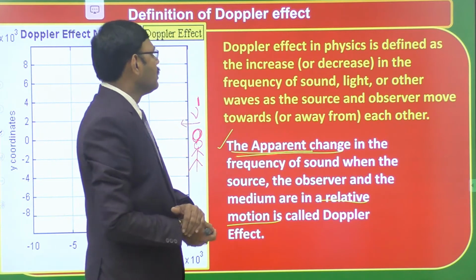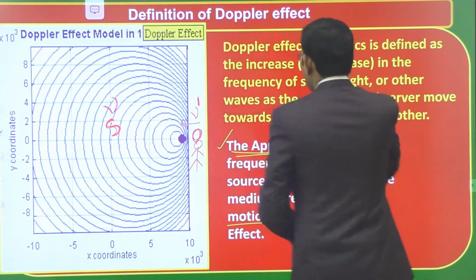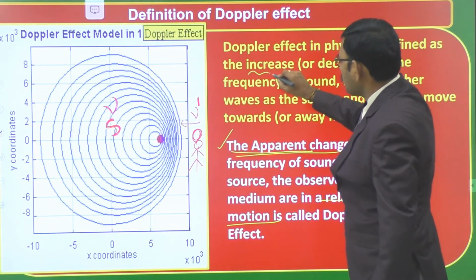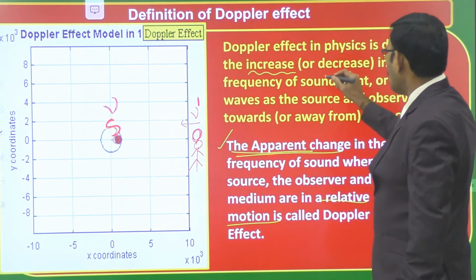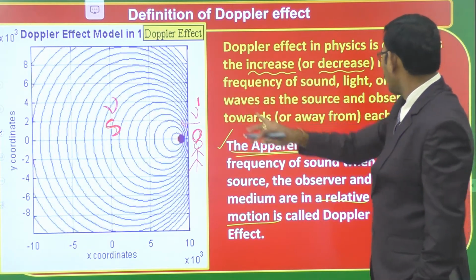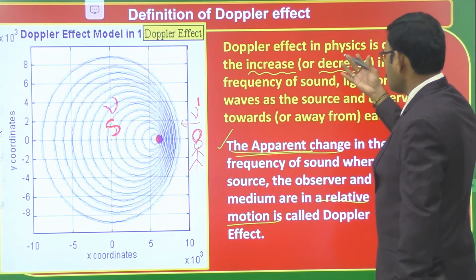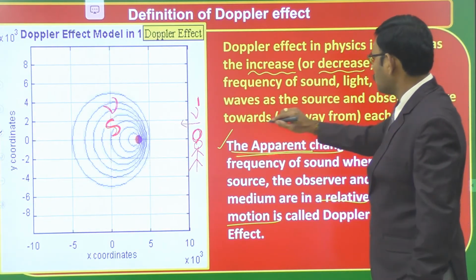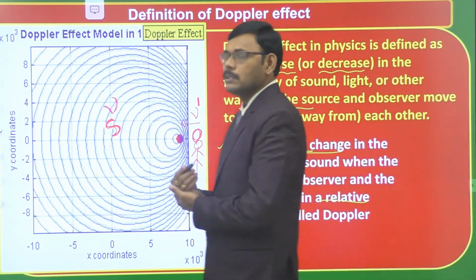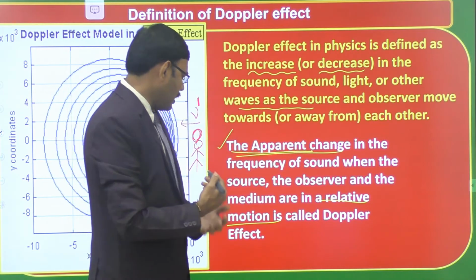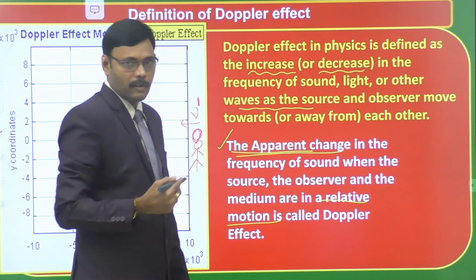Apparent change in frequency of the sound when source, observer and the medium are in relative motion is called the Doppler effect. Apparent change means we may get either an increase in frequency when the source is approaching, or a decrease in frequency when the source is moving away. So either increase or decrease in frequency, so that wavelength also changes. Wavelength gets modified as well as the frequency. This phenomenon is known as the Doppler effect.